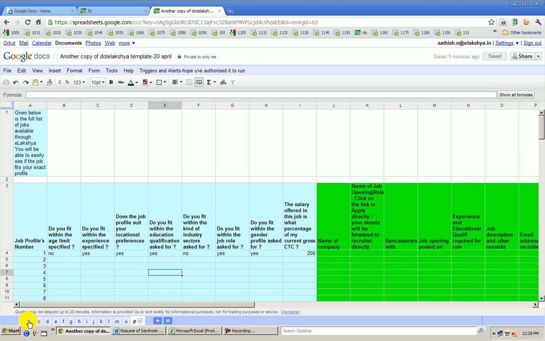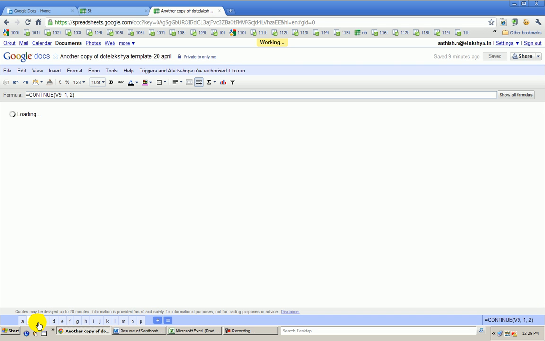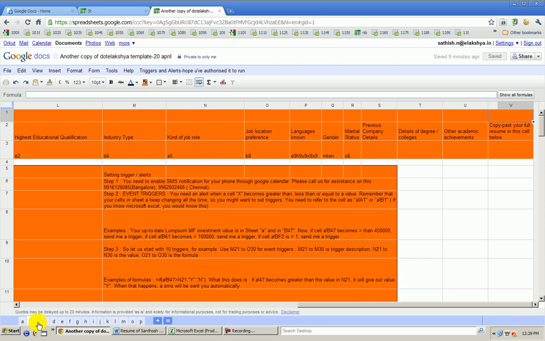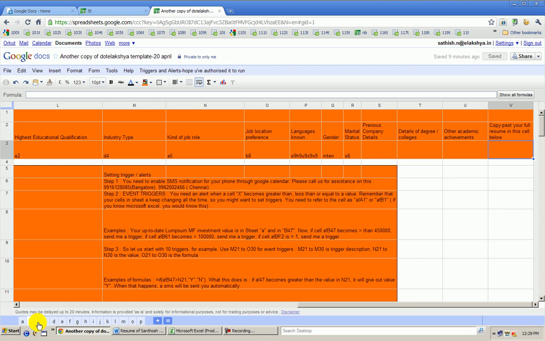The third thing which we have done is the entire resume of the candidate gets posted here. Of course, if the candidate wants some changes in the resume, he can either call us, or I'm sure you have seen this sheet B. Sheet B is something which candidates can work on. In sheet B itself, you can see here: copy paste a full resume in this cell below. Just like we copy pasted it, the candidate can also paste this. So this is open to the candidate. Any point of time his or her resume changes, the candidate can always paste their resume here, which we will use. So these are the things we have incorporated as far as the .elakshya file is concerned.